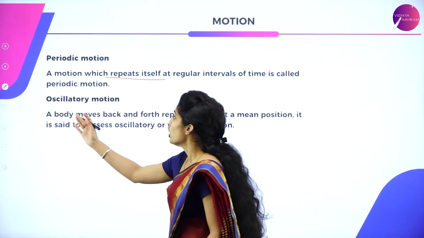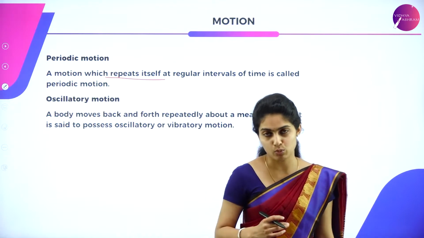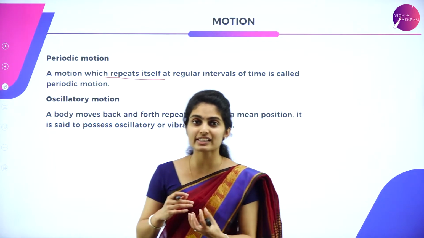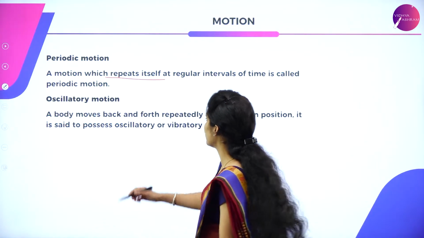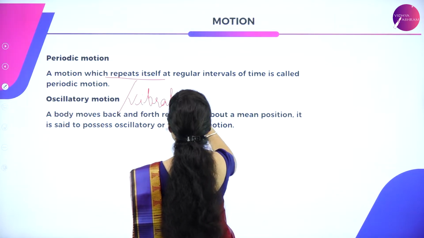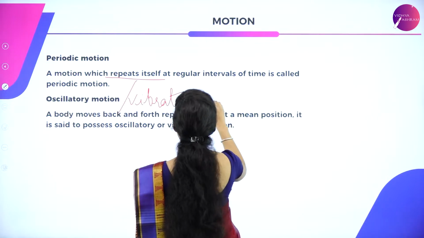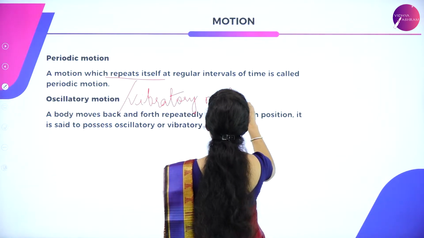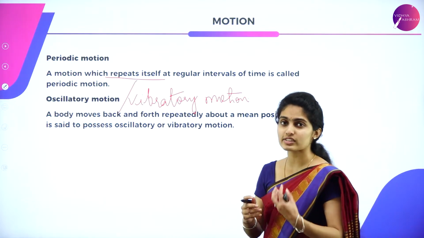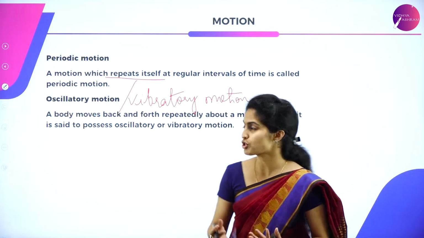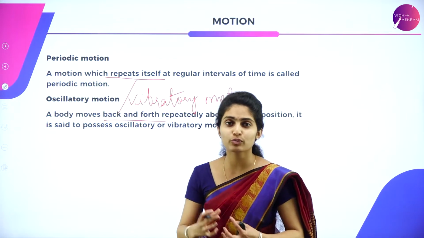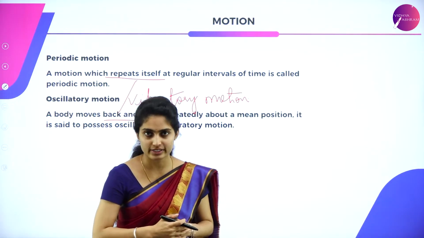Now let us go to what is meant by oscillatory motion. Motion means movement of the object. So what is this oscillatory motion? This oscillatory motion can also be called vibratory motion. So what is this oscillation or vibratory motion? That is back and forth movement. Back and forth movement which is repeated is said to be oscillation.